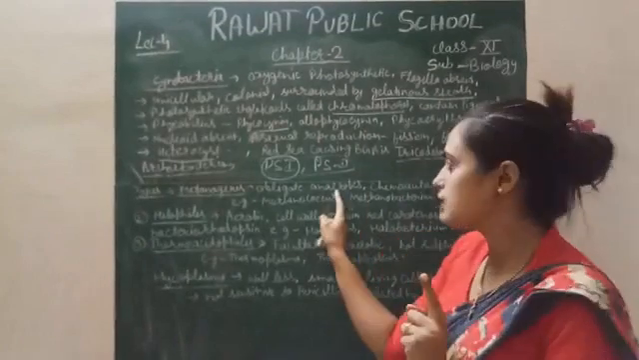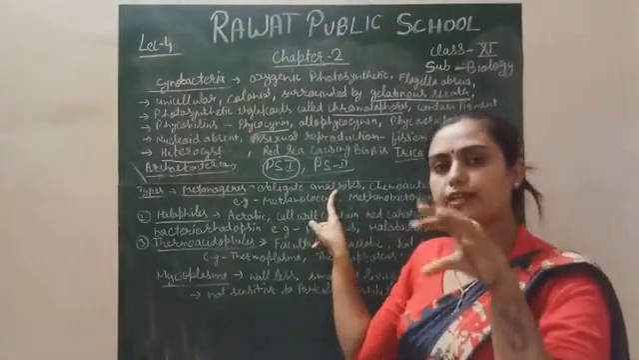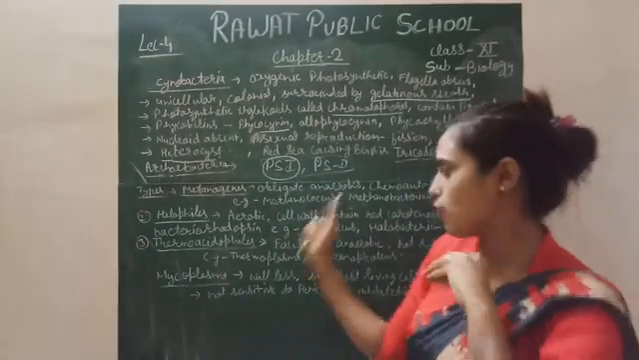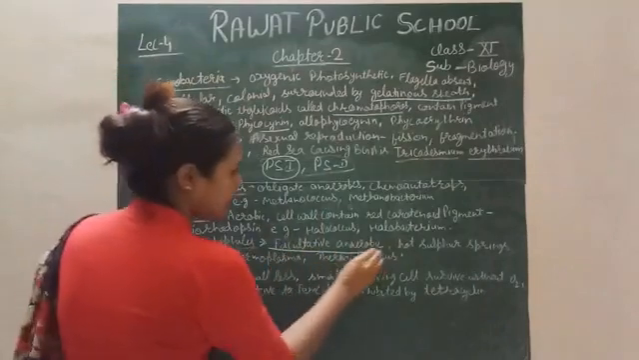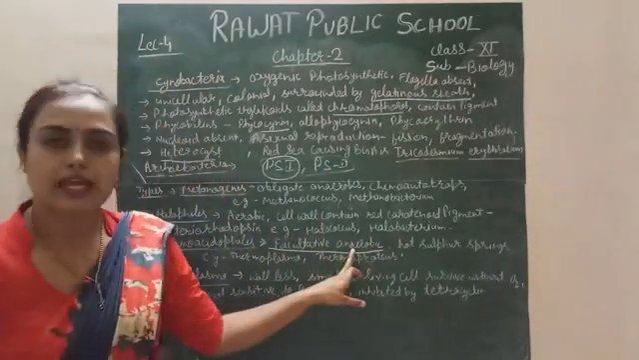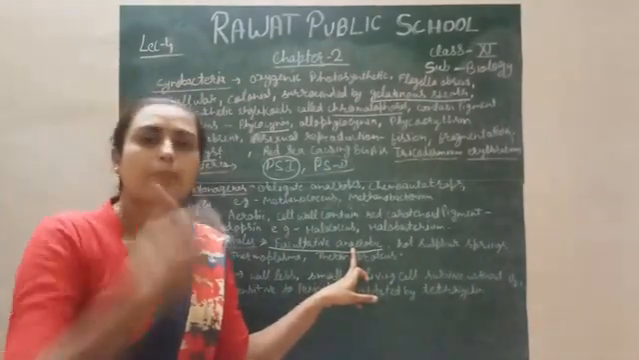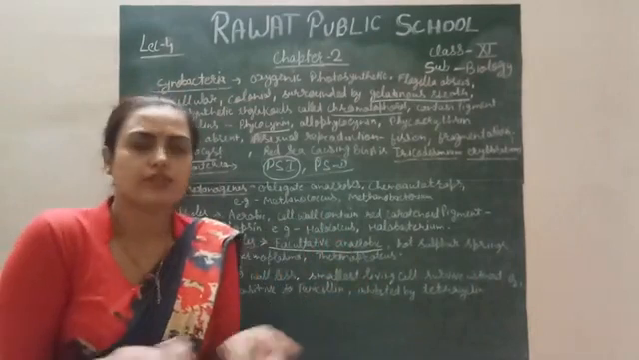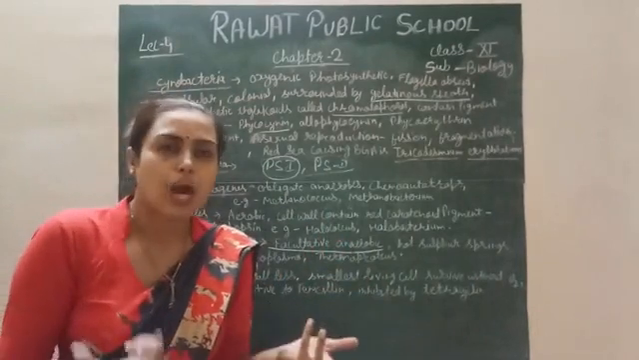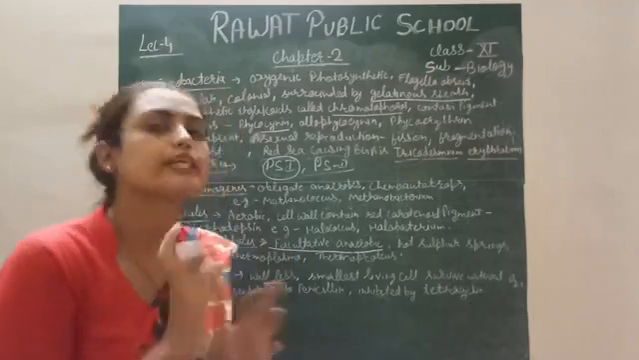Strictly, it means they can only survive in the absence of oxygen. One more term that arises here is facultative anaerobic. It means they can survive in the anaerobic condition, but they can also survive in aerobic condition. If a few oxygen molecules are present in the environment, they can survive.